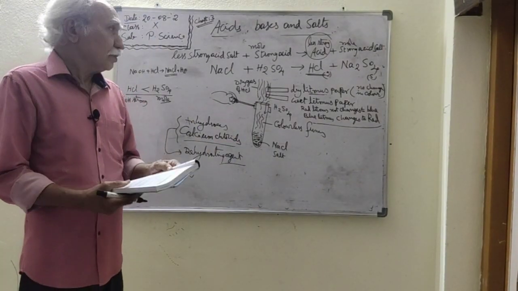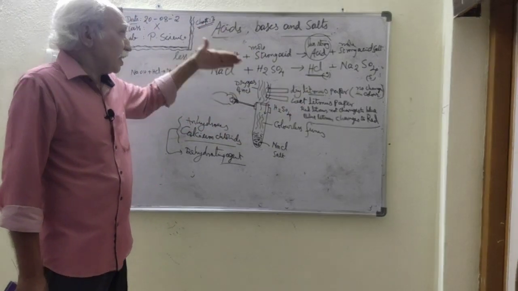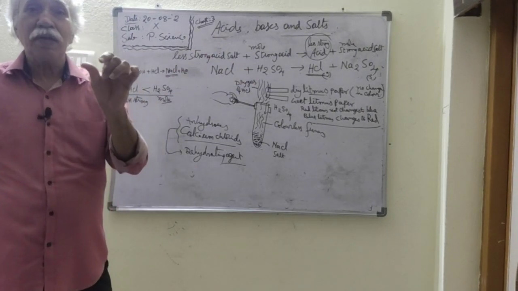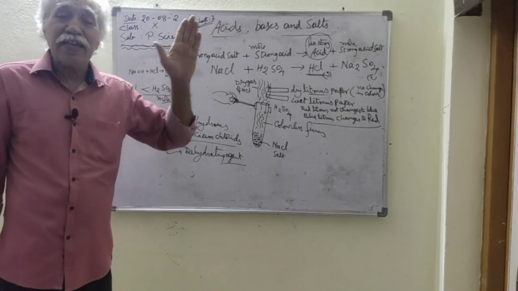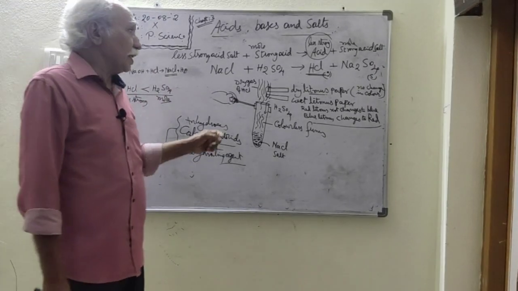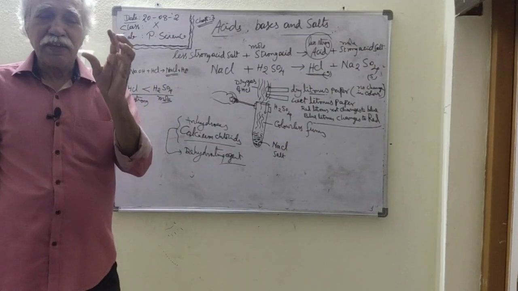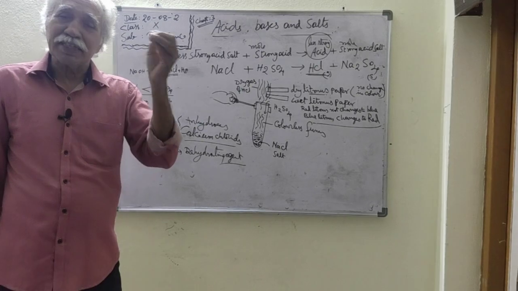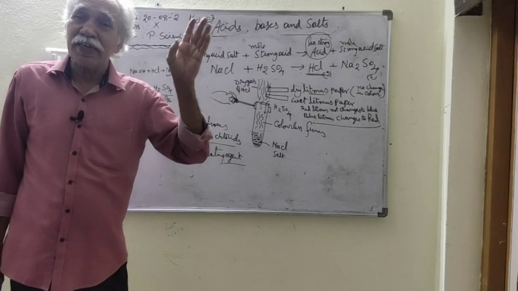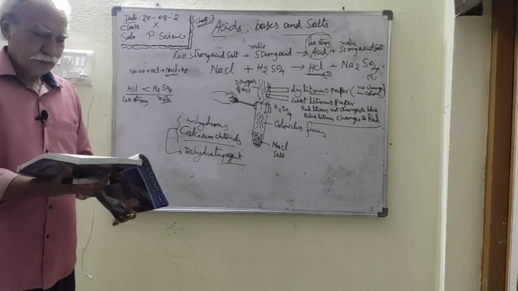Okay, clearly understood? This is why the dry litmus paper does not change its color in HCl gas: there is no formation of H plus ions. The gas contains only HCl molecules. And why does the wet litmus paper change color? Because when the wet litmus paper, containing water molecules, is exposed to the gas, it is converted into ions, forming H plus ions, hence the color changes. That is the answer we can write under these conditions.